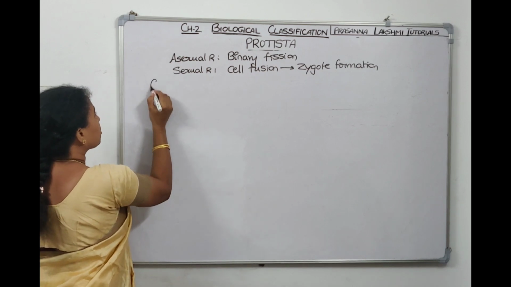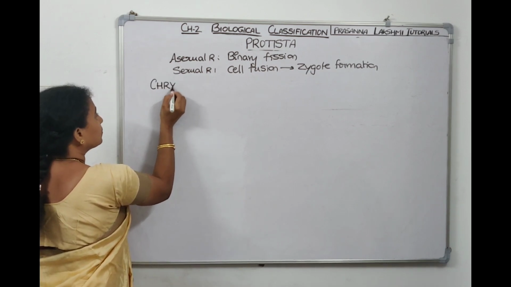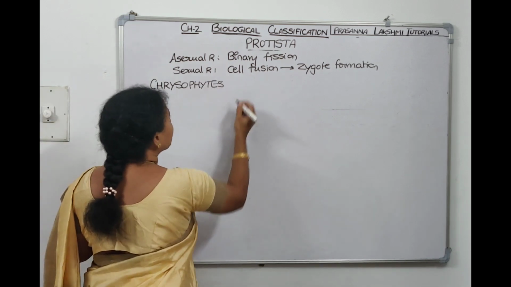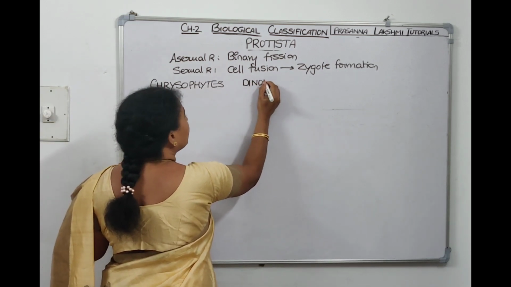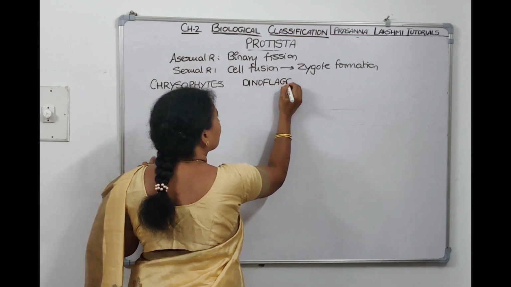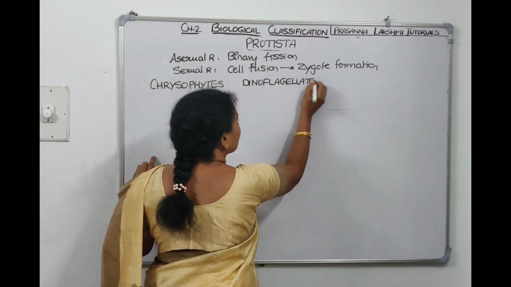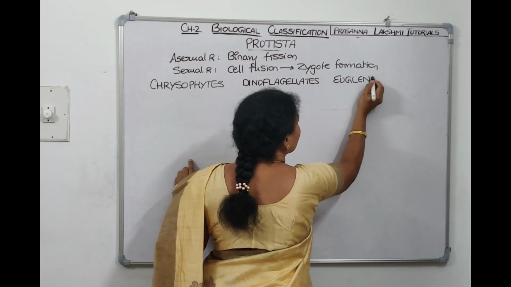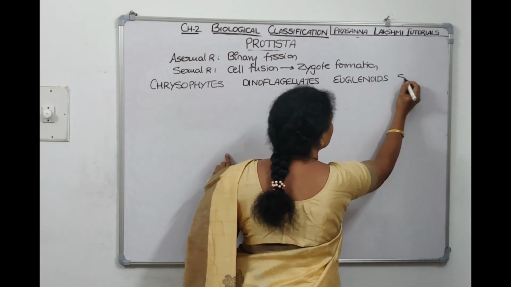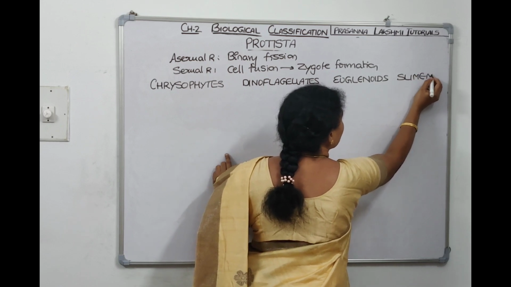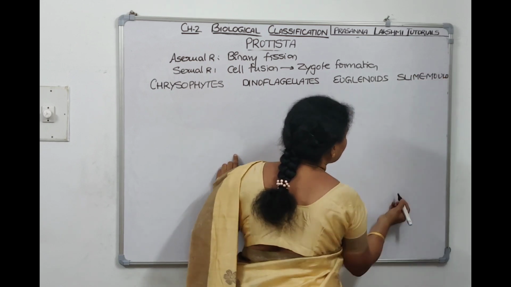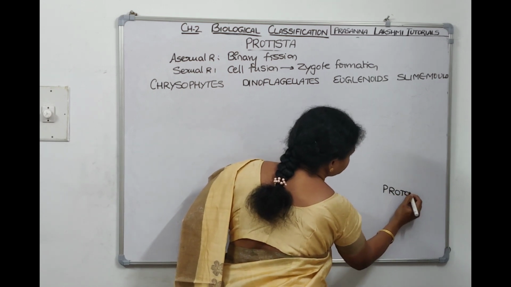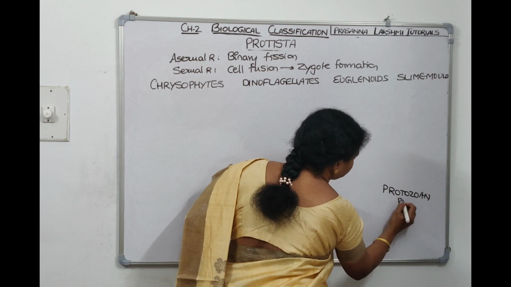The first group is called Chrysophytes. The second group is Dinoflagellates. The third group is Euglenoids. The fourth group is slime molds, and the fifth group is Protozoan Protists.